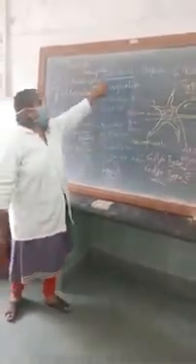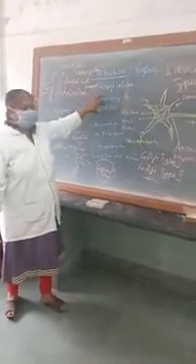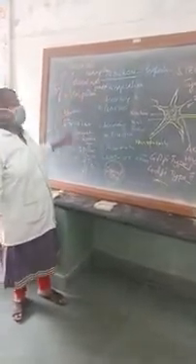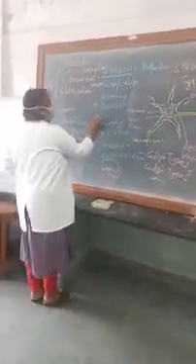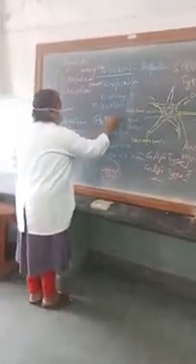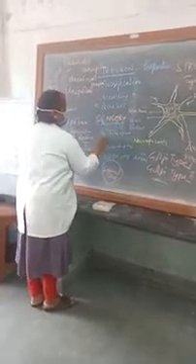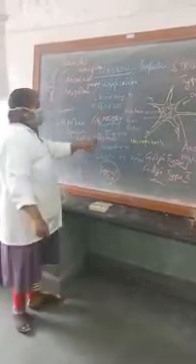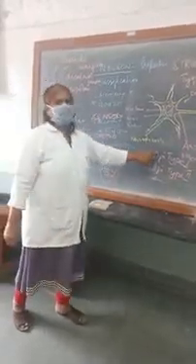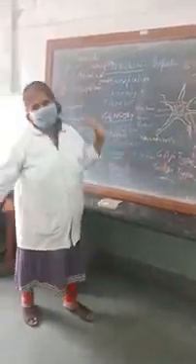So these are the classifications of neurons according to the process: unipolar, bipolar, multipolar, and pseudo-unipolar. According to the function, they are sensory and motor. The sensory neuron is concerned with the sensory system, and the motor neuron is concerned with the motor system. So these are the two according to function, and according to the length, it is Golgi type 1 and Golgi type 2. Finish.